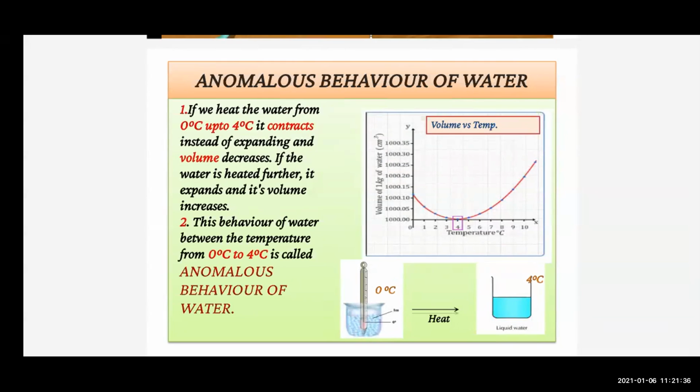So what happens? You can see in the graph at 4 degrees Celsius, the volume of water is minimum. It is shown with the purple color that at 4 degrees Celsius, the volume of water is minimum. It means that the density of water is maximum at 4 degrees Celsius.